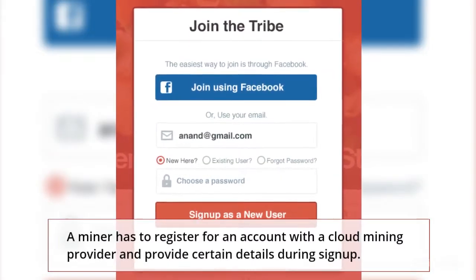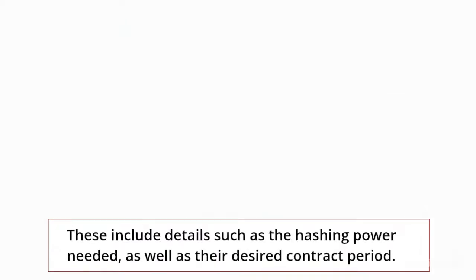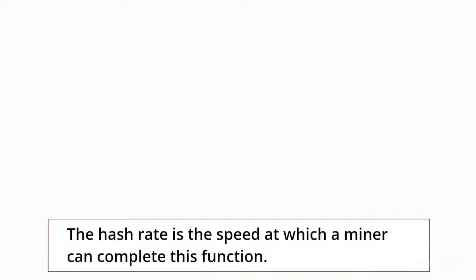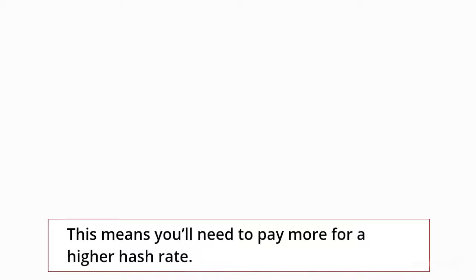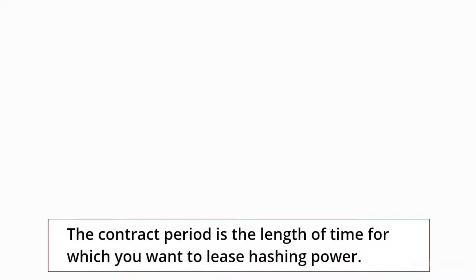A miner has to register for an account with a cloud mining provider and provide certain details during sign-up. These include details such as the hashing power needed, as well as their desired contract period. It's important to choose the right amount of hashing power, as this will determine how much you'll be paying for the service. The hash rate is the speed at which a miner can complete this function. This means you'll need to pay more for a higher hash rate. However, a higher hash rate also means you'll be able to mine more cryptocurrencies. The contract period is the length of time for which you want to lease hashing power.